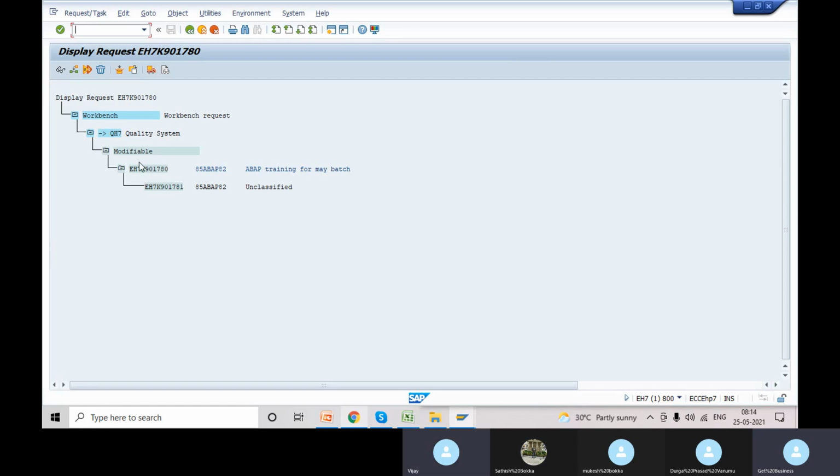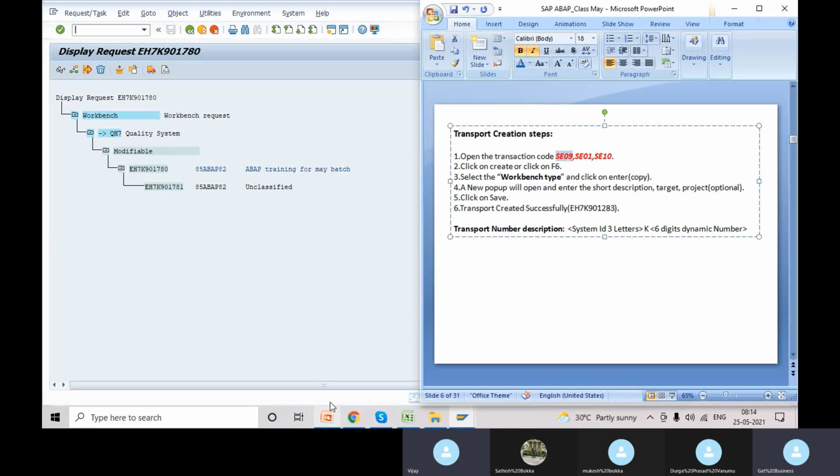Okay. So these are all the steps for transport creation. I already documented it here. You can see it. We have to press F6 and select the workbench type. The pop-up will come. We have to provide a short description, target system, and project, which is optional. And we have to click on create. It will create this transport number. This is a previous transport number. We can mention it here, 901-780.